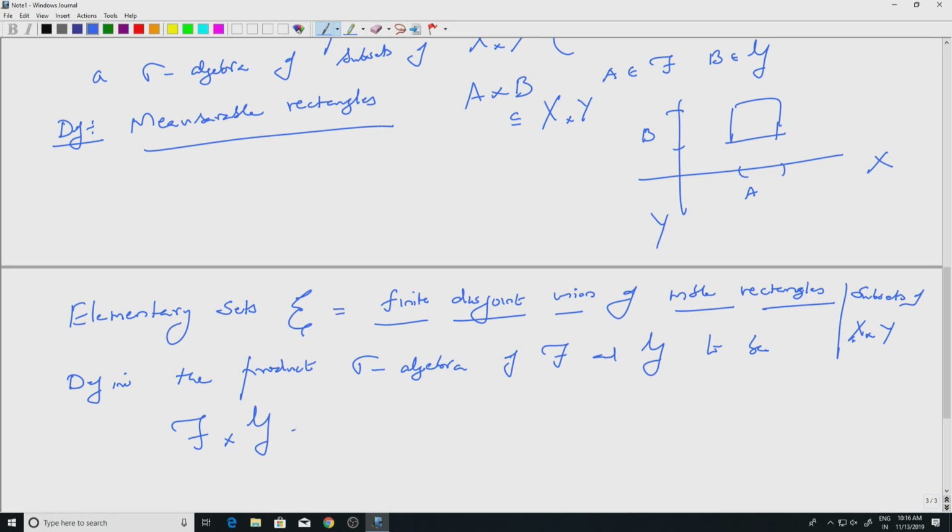F cross G is the sigma algebra generated by measurable rectangles.